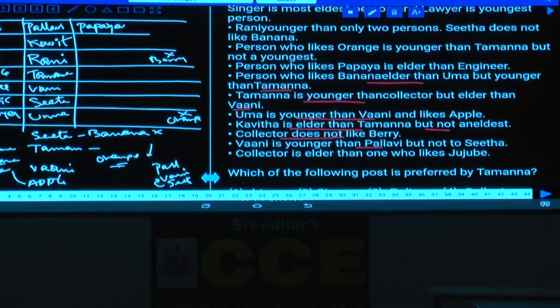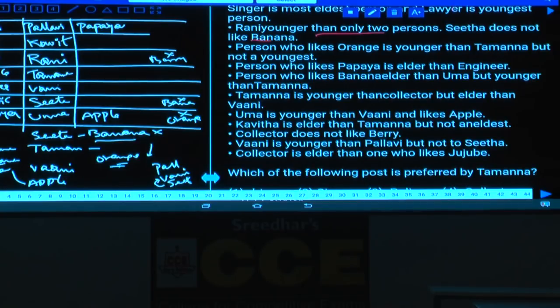And Uma likes what? Uma likes apple. And whatever this one, Sita does not like orange. Any information regarding these fruits here? Now Rani is younger than only two persons. And Sita does not like banana. Now banana cannot be at this place.